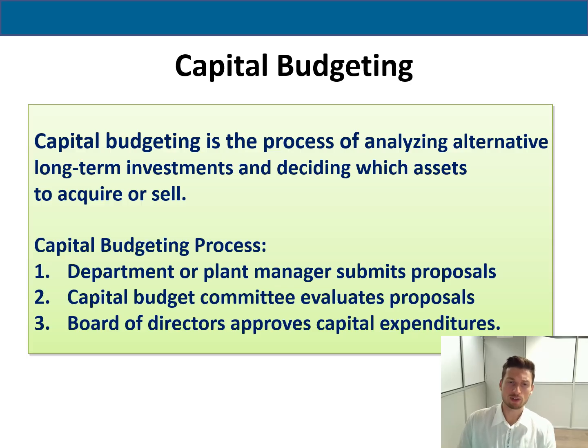The capital budgeting process has the following steps. First of all, the plant managers submit proposals. For example, I have a proposal to buy this kind of asset, or a proposal to sell this kind of asset, so different proposals. After that, a capital budget committee evaluates the proposals, and finally, the board of directors approves capital expenditures. The question here is, how do they evaluate your proposals? To evaluate them, they have different measurement tools, but as I told you, in this chapter we're going to cover only two main measurement tools.